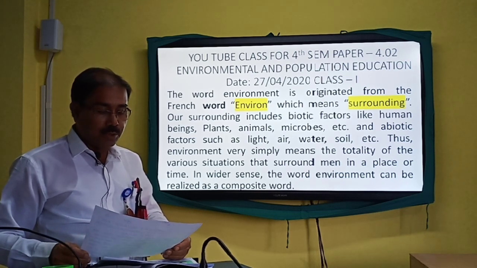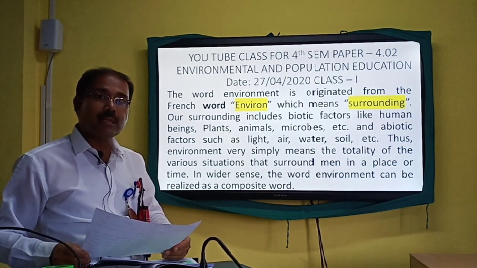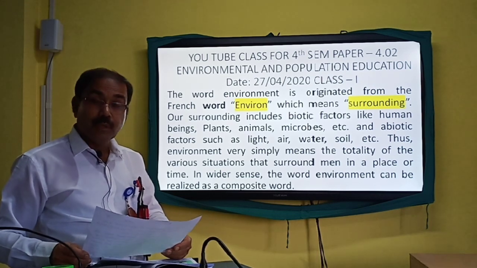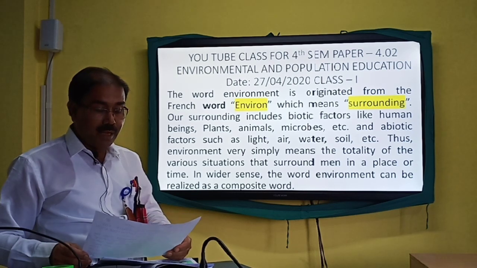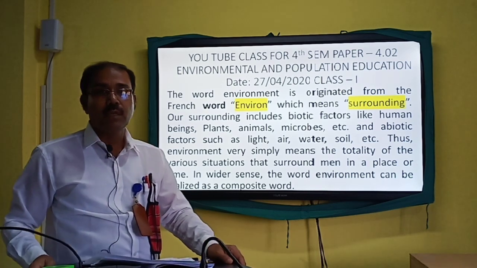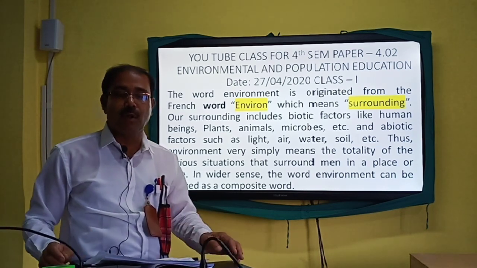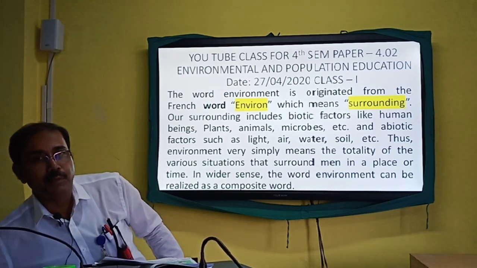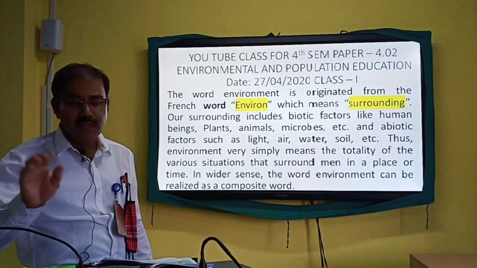In a wider sense, the word environment can be realized as a composite word. It is a composition of all the elements of the biotic segment as well as the abiotic segment of the environment.